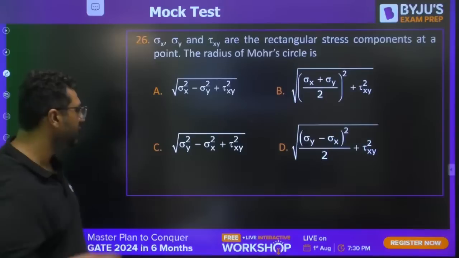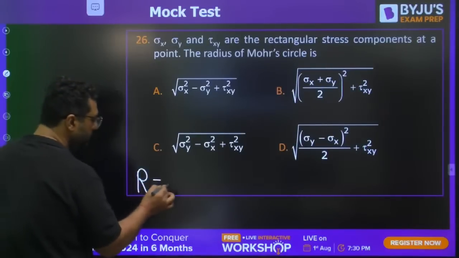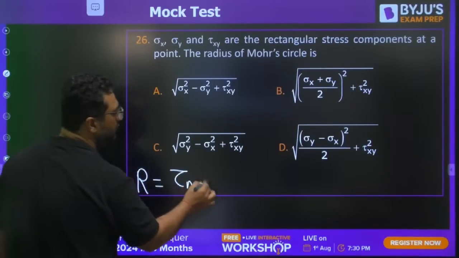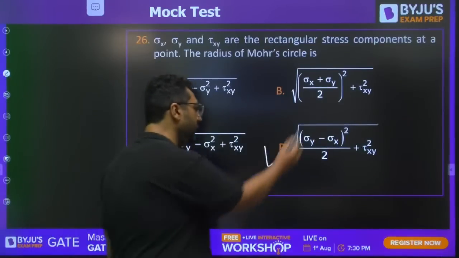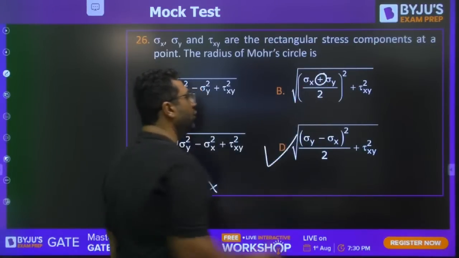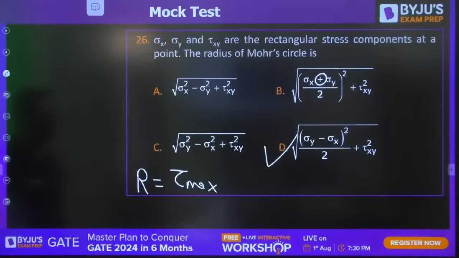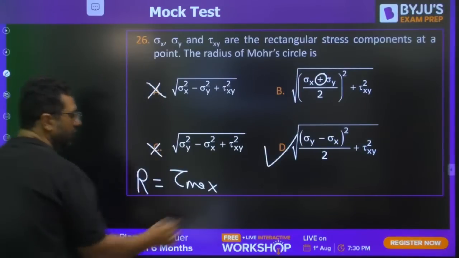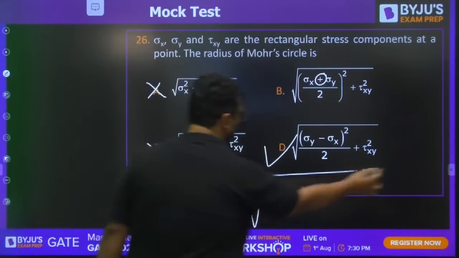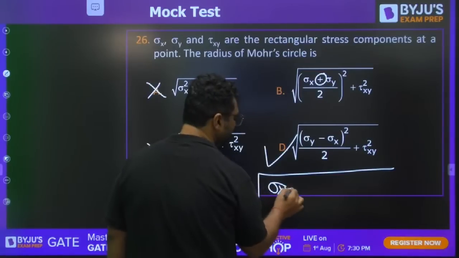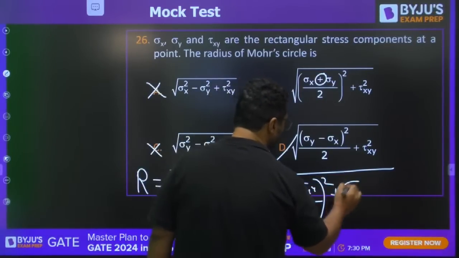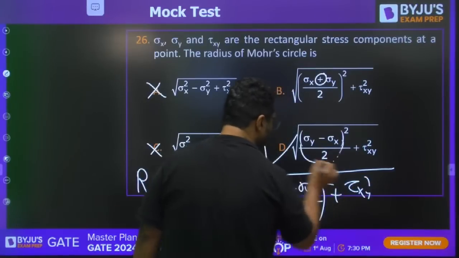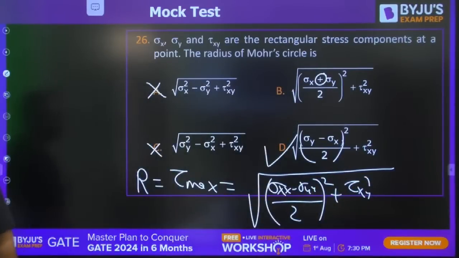The radius of Mohr circle is tau max. I feel everybody knows the answer will be D, because here the plus sign is wrong. Obviously A and C are wrong, because it is given as square root of ((sigma xx minus sigma yy) by 2) whole square plus tau xy whole square. Here also it will be like this. D is the right answer.